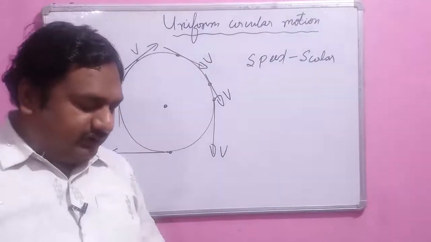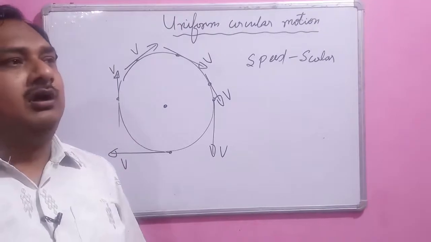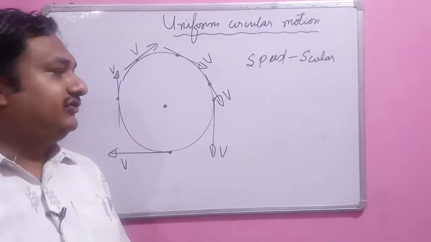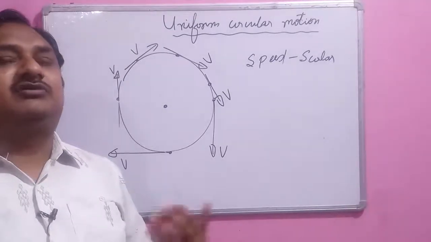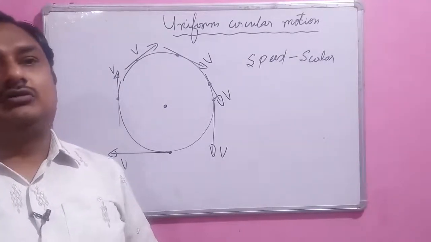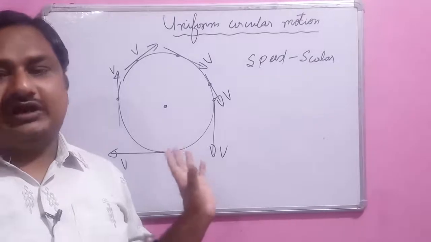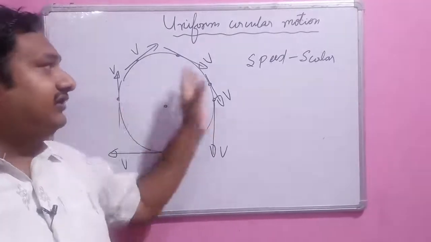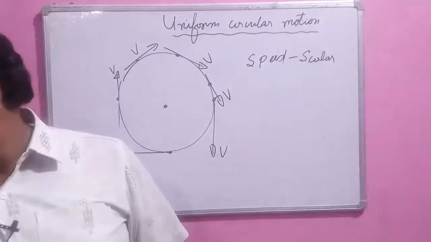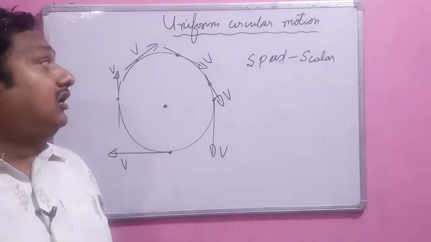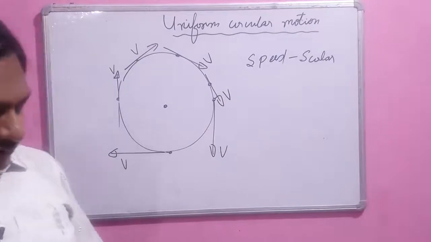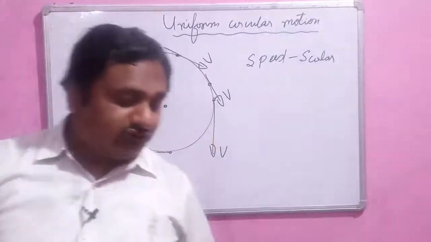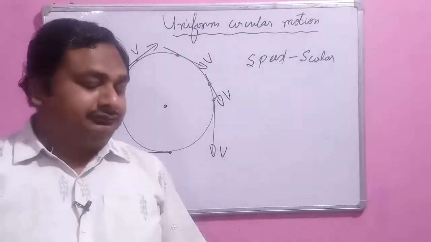So the question might be: the object is moving in a circular path with some velocity, is it a case of constant acceleration? We can say it is an accelerated motion, and if the object is moving with constant speed, then the object has a uniform circular motion. It is the last topic of our chapter.